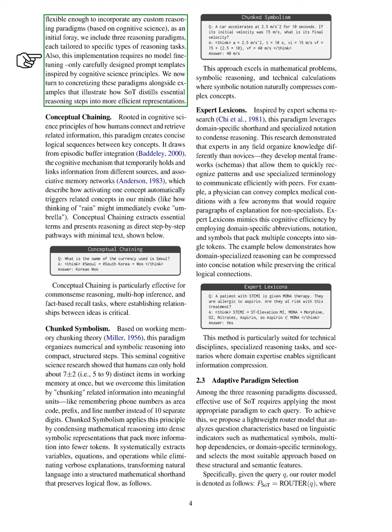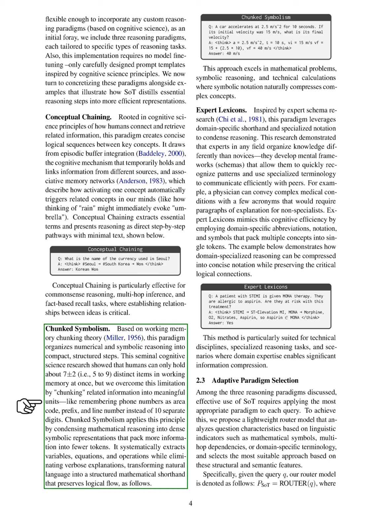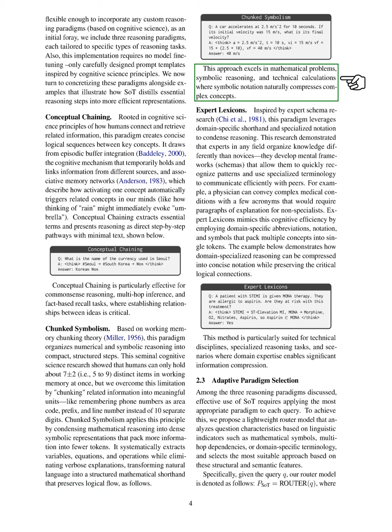2. Chunked symbolism. This paradigm organizes numerical and symbolic reasoning into compact steps, based on the theory that humans can only hold a limited number of items in working memory. We apply this by condensing mathematical reasoning into dense symbolic forms, allowing us to express complex ideas with fewer tokens. For instance, when calculating the final velocity of a car, we can succinctly state the result without lengthy explanations. This approach is particularly useful for mathematical problems and technical calculations.